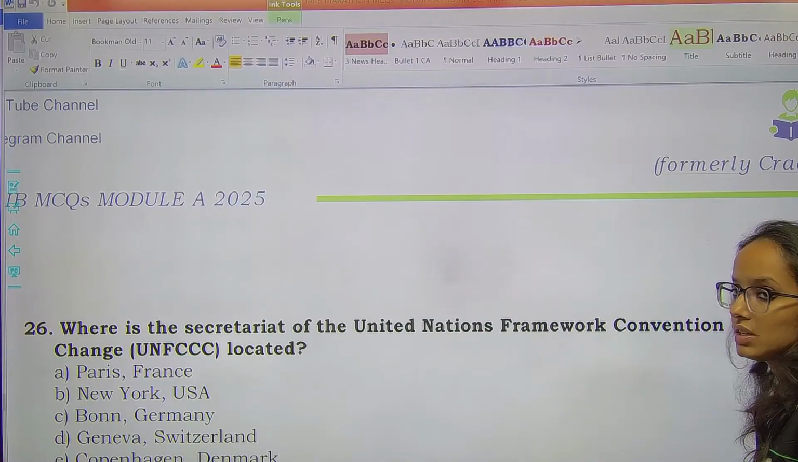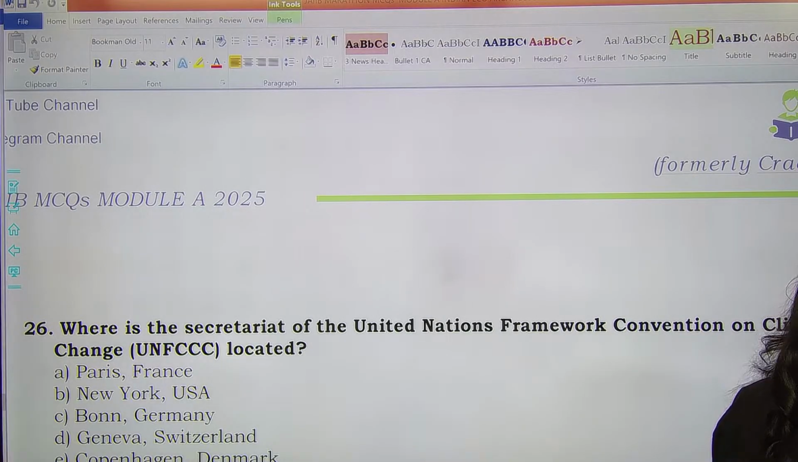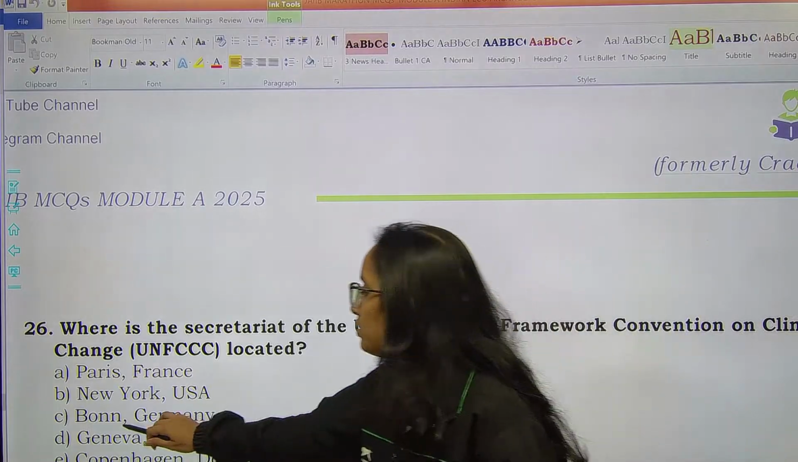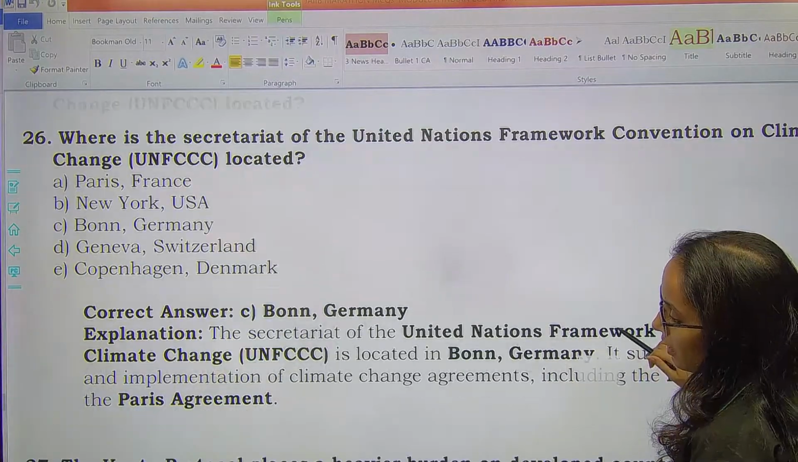Where is the Secretariat of the United Nations Framework Convention on Climate Change located? So the Secretariat, you all must remember this, is located in Bonn, Germany. Option C will be the right answer here. Bonn, Germany, it is headquartered at. Okay, Bonn, Germany. Next question.